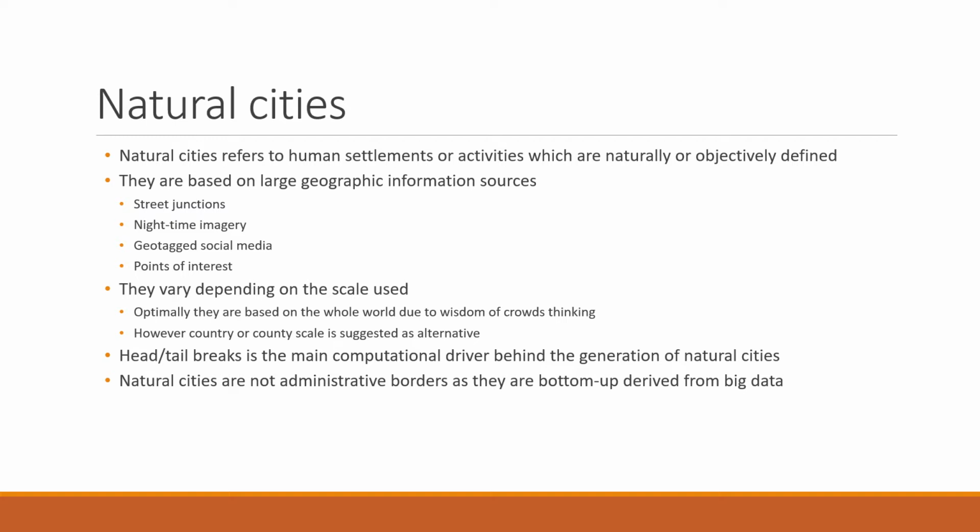A head-tail-breaks classification is the main driver behind defining natural cities. There's much more rural area than urban area, which is why head-tail-breaks is used. It separates the tail, the rural area, from the head, the urban area. Finally, as mentioned before, natural cities are defined bottom-up from big data instead of top-down administratively.